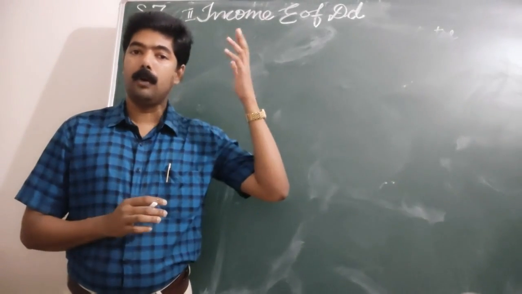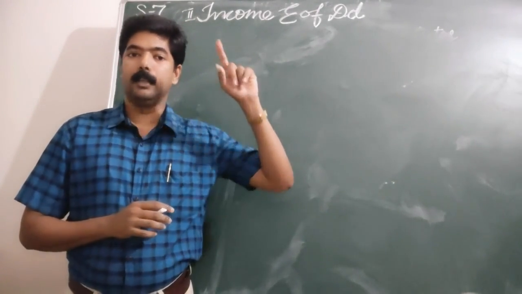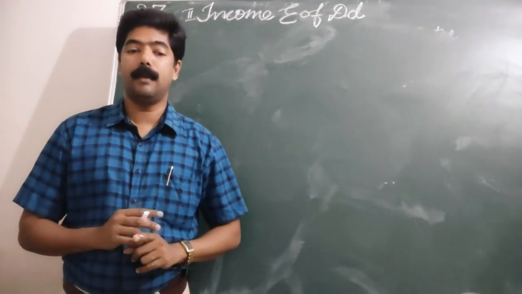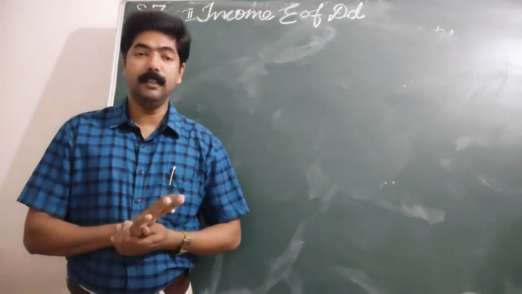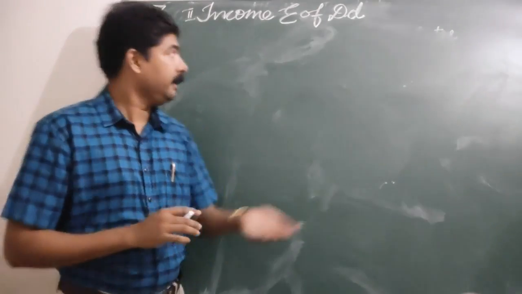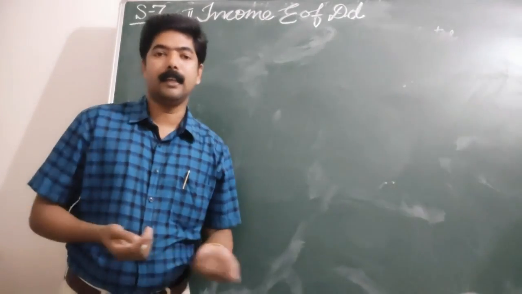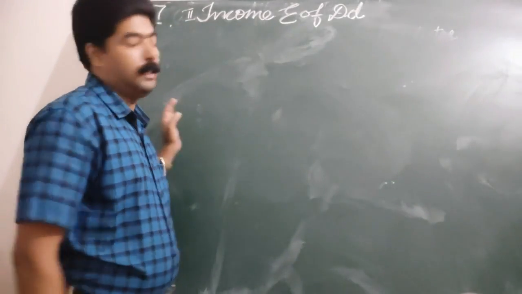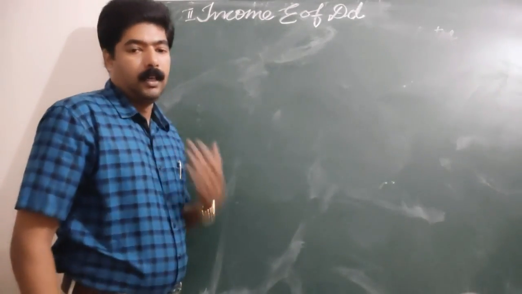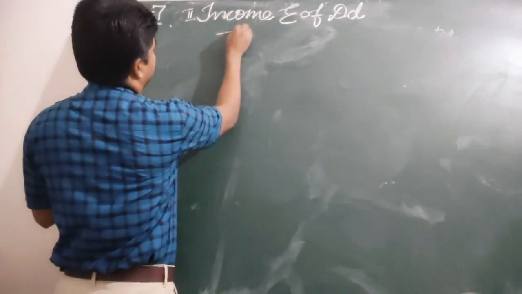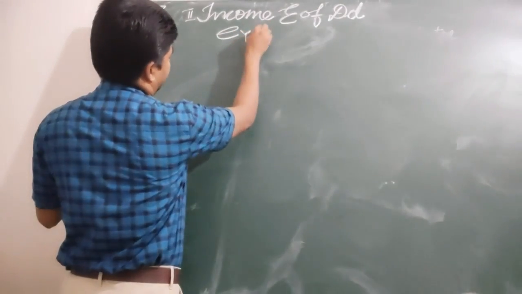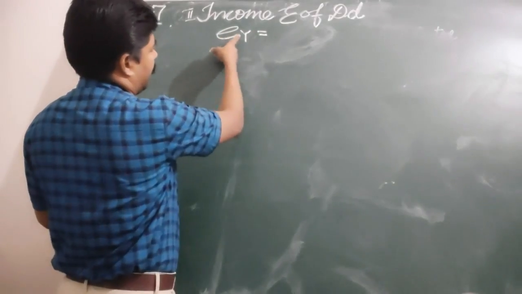We have seen the formula in the proportionate method: percentage change in quantity demanded upon percentage change in price. Similarly, here we can calculate income elasticity of demand using a formula. We write EY, E for elasticity and Y for income.